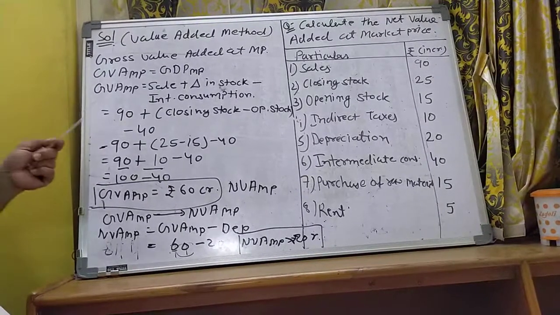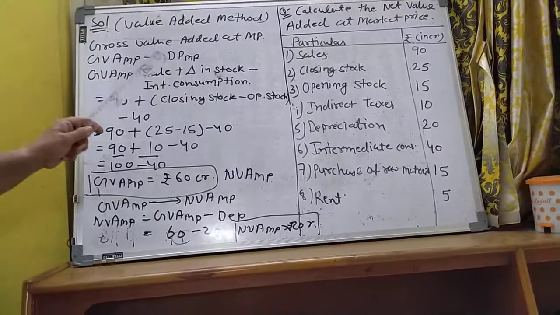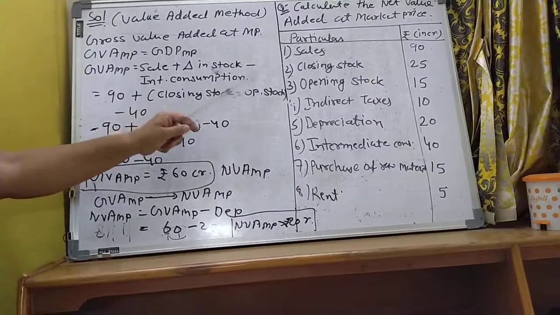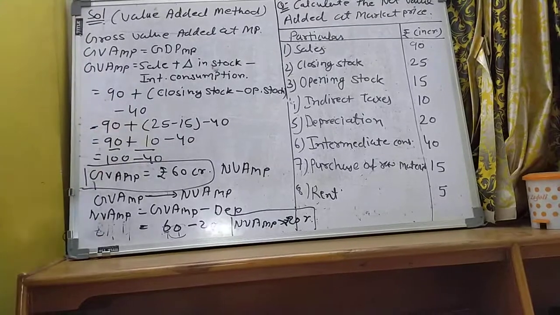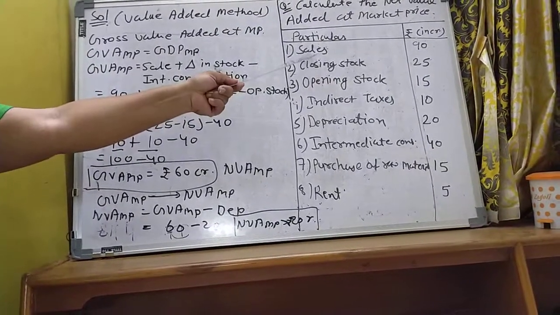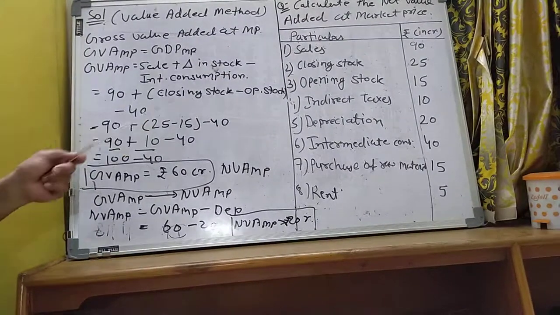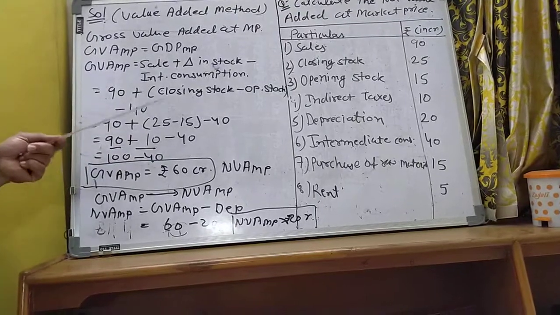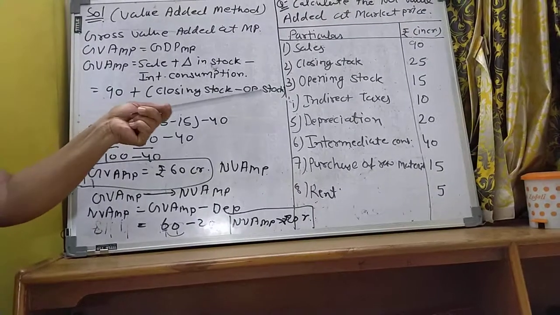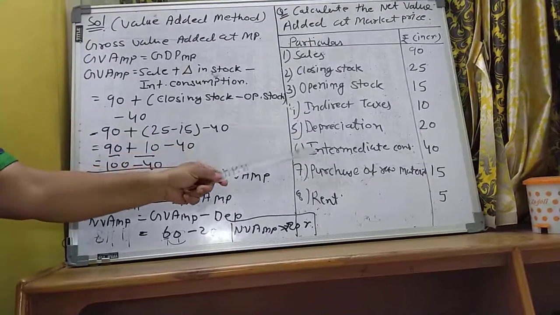So first we have to find GVAMP, and GVAMP equals GDPMP, as we had already seen. Now what is the formula of GVAMP? Sales plus change in stock minus intermediate consumption. Sales is given to you, rupees 90 crore, plus change in stock, it means closing stock minus opening stock, minus intermediate consumption, 40.